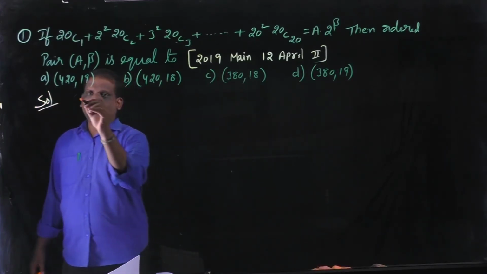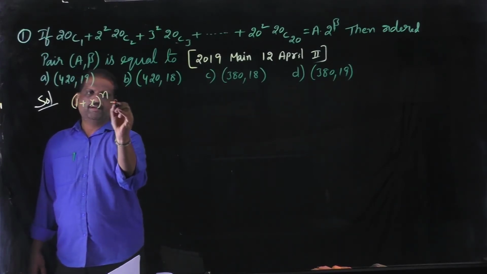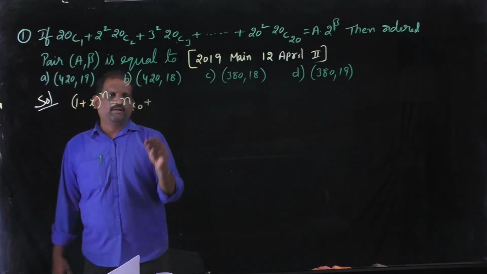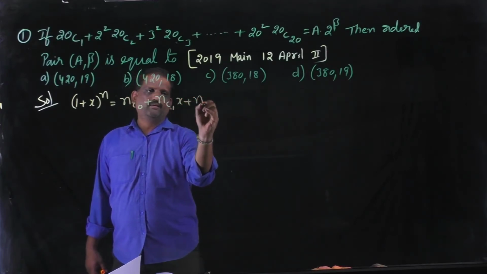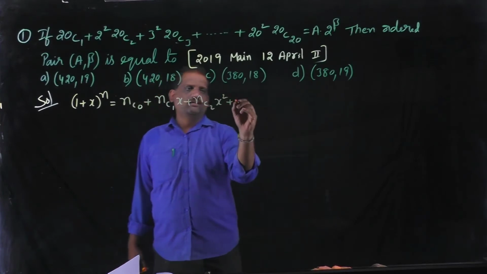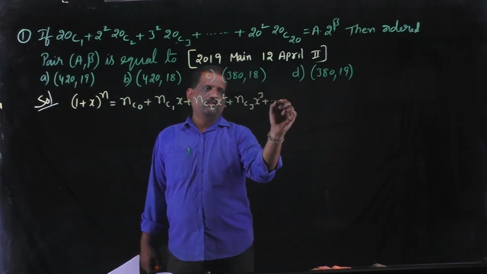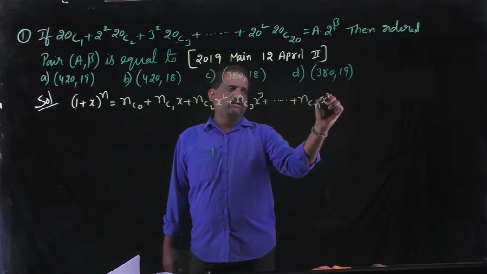We know that (1 plus x) whole power n is equal to nC0 plus nC1 into x plus nC2 into x square plus nC3 into x cube plus so on, nCn into x power n.